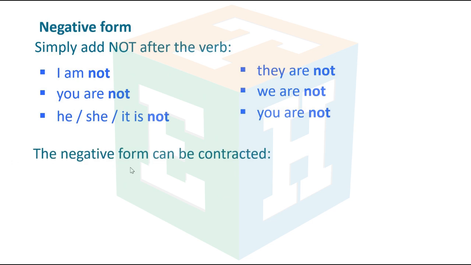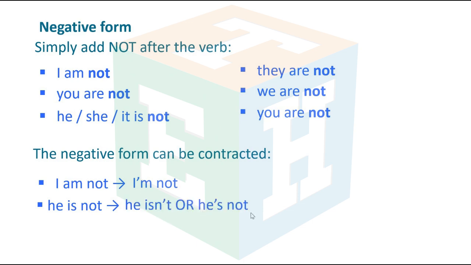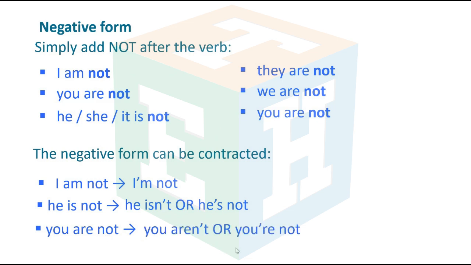The negative form can be contracted. I am not, I'm not. He is not, he isn't or he's not. You are not, you aren't or you're not.